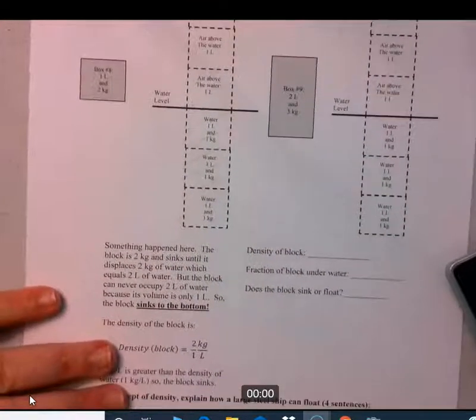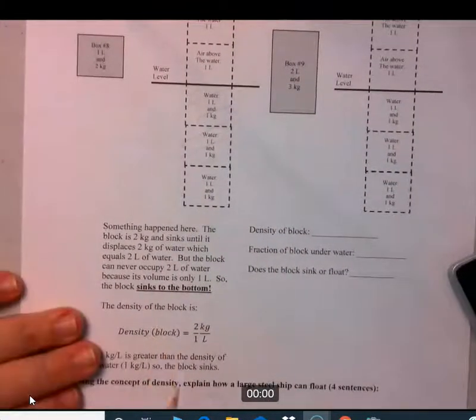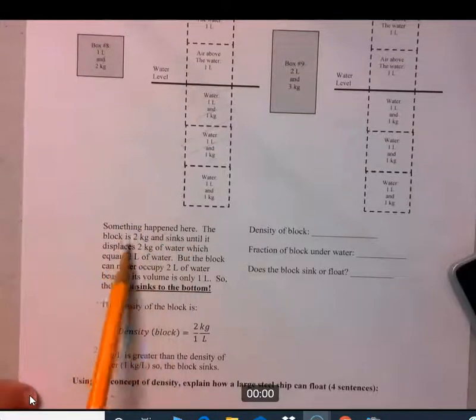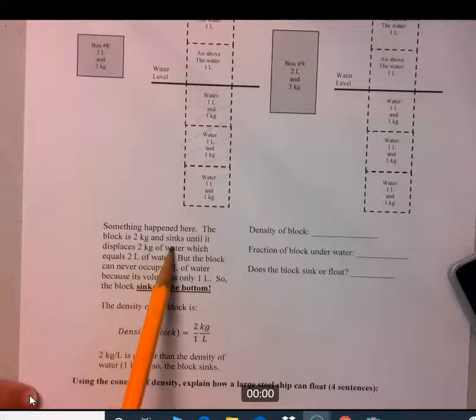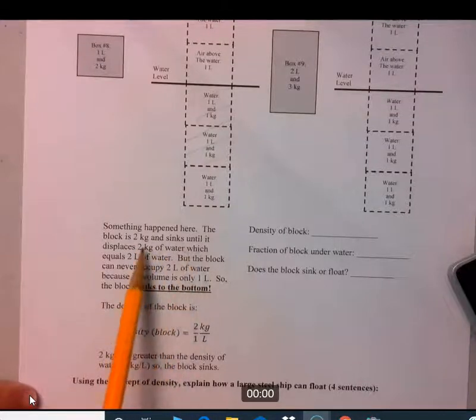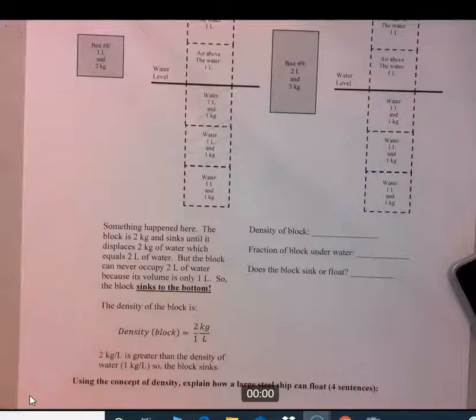So let's read this over here. So something happened here. The block is 2 kilograms and sinks until it displaces 2 kilograms of water, which equals 2 liters of water. But the block can never occupy 2 liters of water because its volume is only 1 liter. So the block will sink until the bottom.